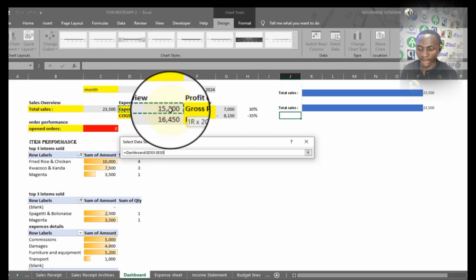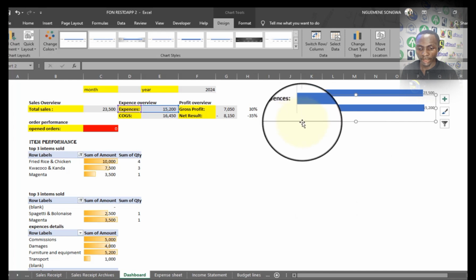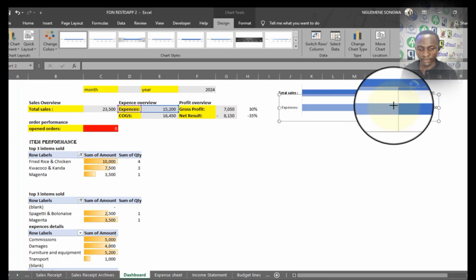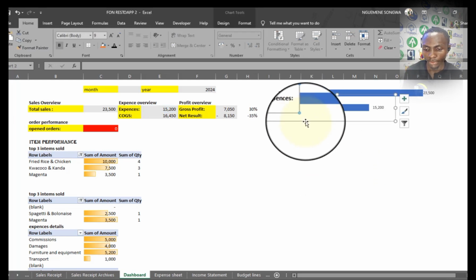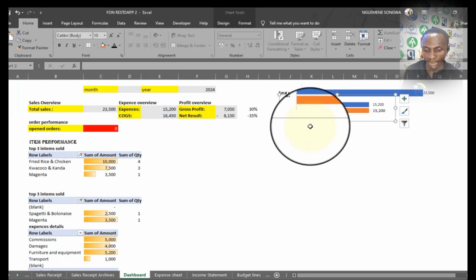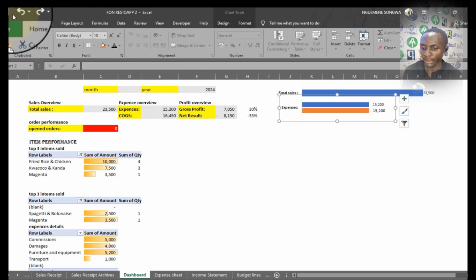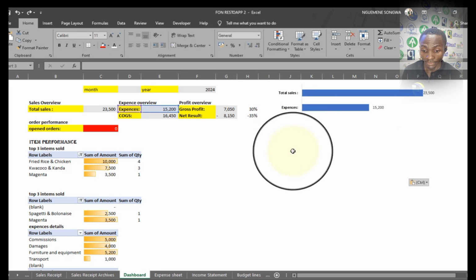So I'm going to select the data to be expense, and I take OK so that this other chart will show the expenses instead. This one I can decide and I take it kind of below like this. Same thing that I did: I'm going to copy with Control C, paste with Control V.